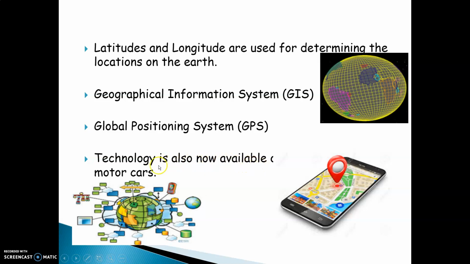This technology is now available on mobile phones and in motor cars, which means automobiles. GPS is almost always there in today's cars, and the technology helps us drive to a place we don't know about.